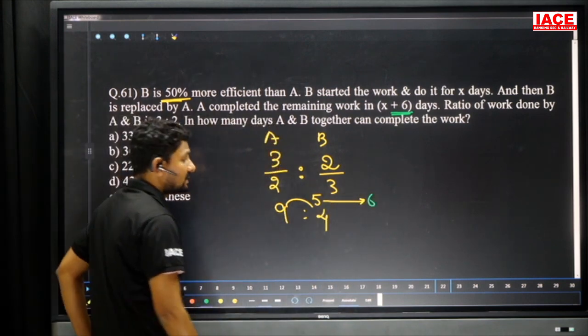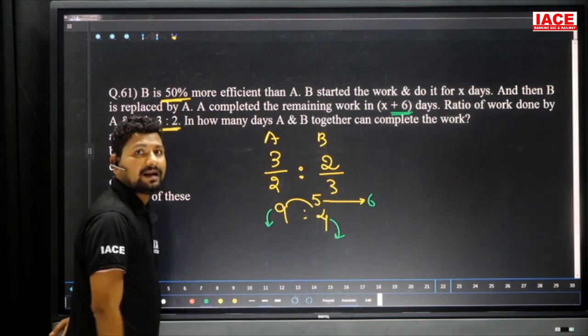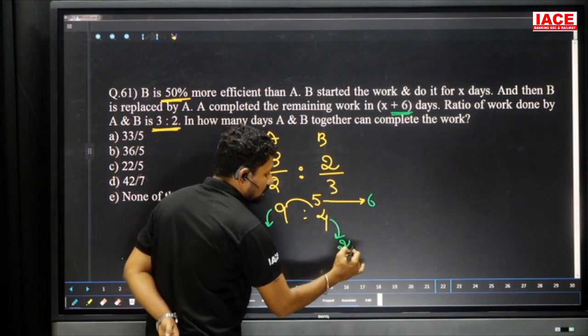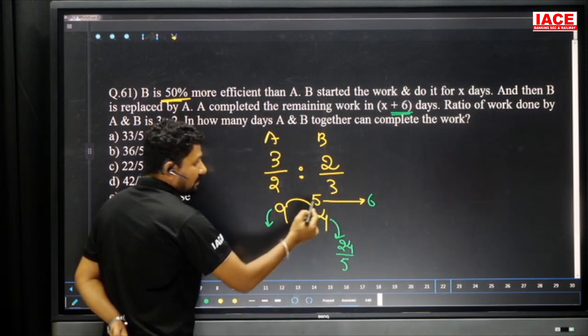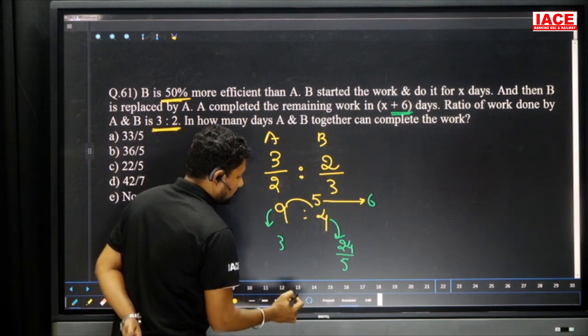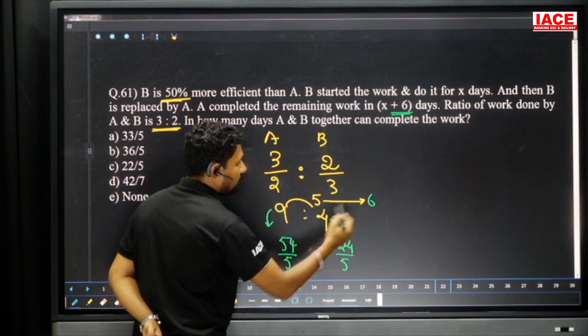5 parts is equal to 6 days, and I need 4 parts and 9 parts. 5 parts is equal to 6 means 4 parts is equal to 24 by 5. And 5 parts is equal to 6 means 9 parts is equal to what value? So here 54 by 5.